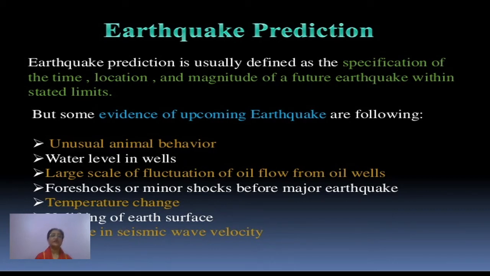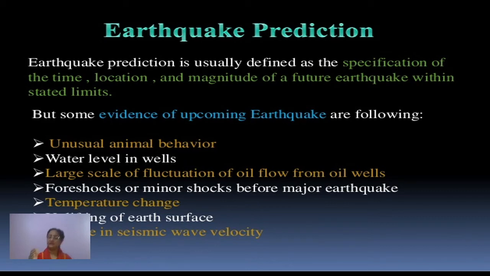Regarding earthquakes, we get some evidences which have been observed by the people since a long time.